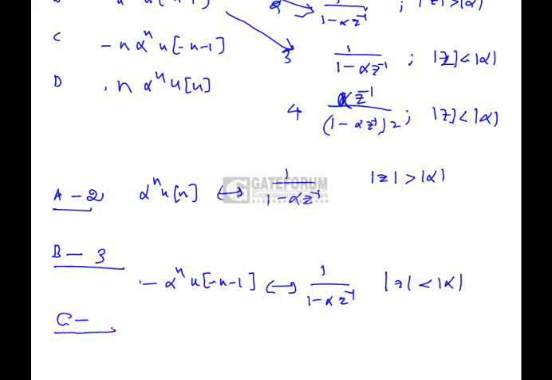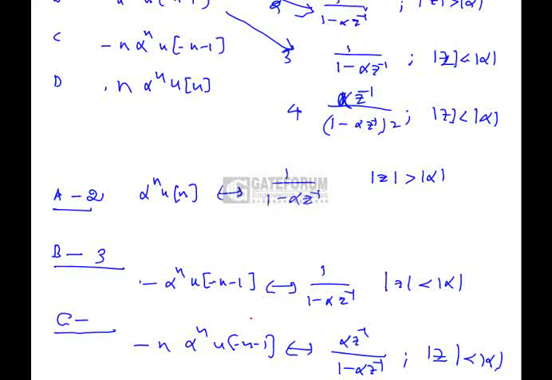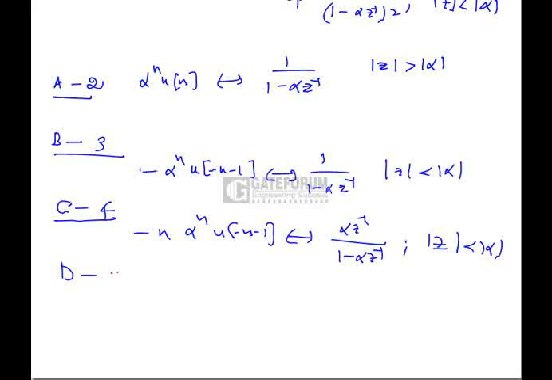Now coming to C, minus n alpha power n u of minus n minus 1 is nothing but a differentiation of this one, alpha z inverse by 1 minus alpha z inverse whole squared, mod z less than mod alpha. Hence C is option 4. Coming to D, the remaining option is 1. Hence A, B, C, D is 2, 3, 4, 1.